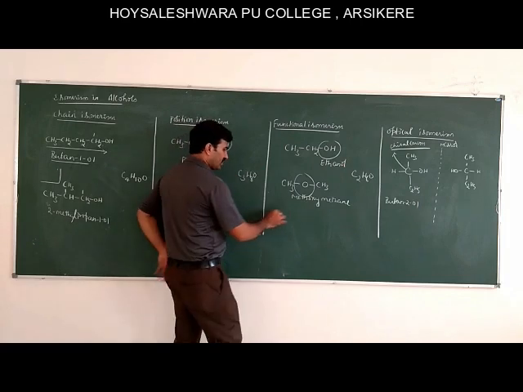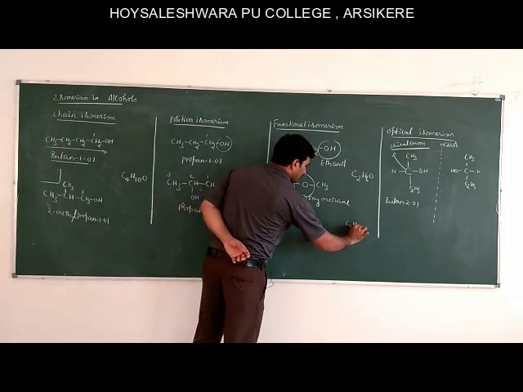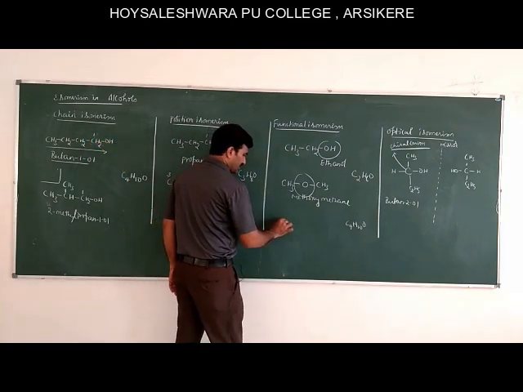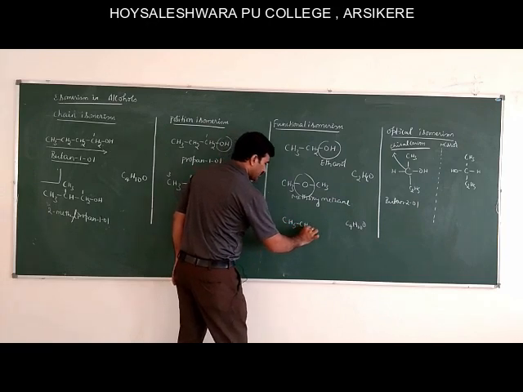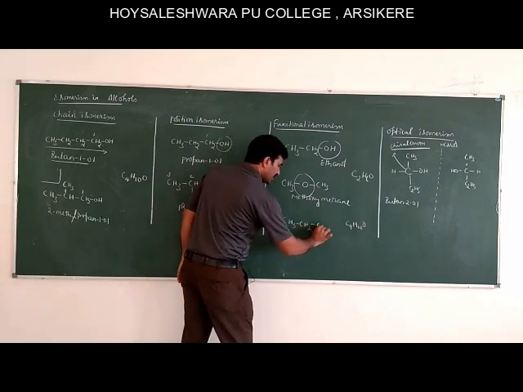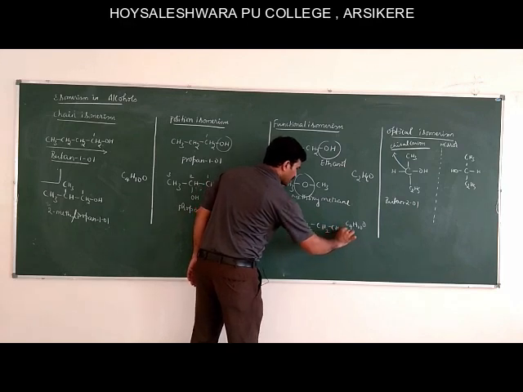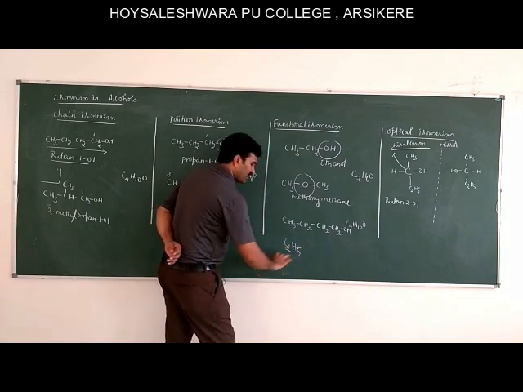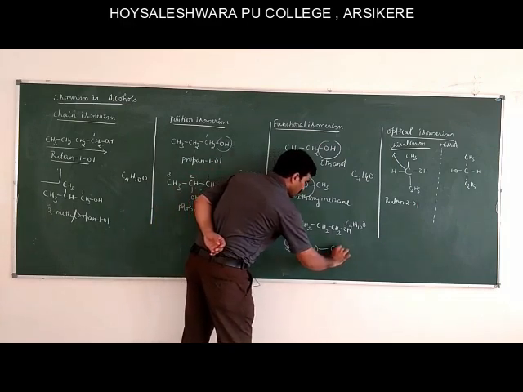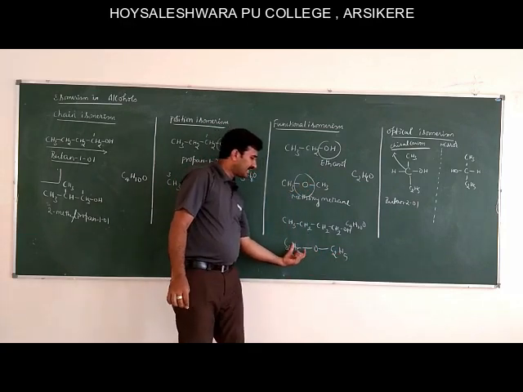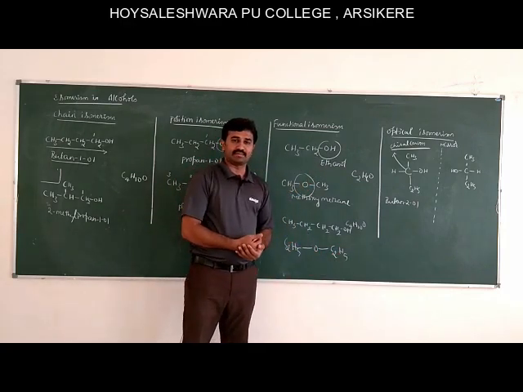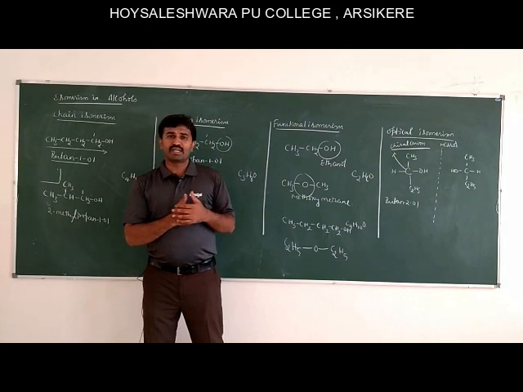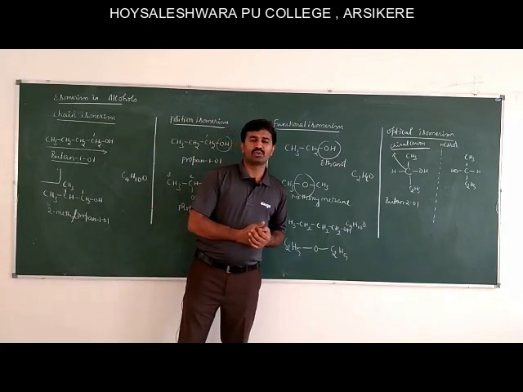Another example you can write: C4H10O. One arrangement is an alcohol, normal butanol, CH3CH2CH2CH2OH. This is butan-1-ol. Similarly, another functional isomer for this is C2H5OC2H5. This is diethyl ether or ethoxyethane. So functional isomerism is exhibited by monohydric alcohols which contain more than 2 carbon atoms.